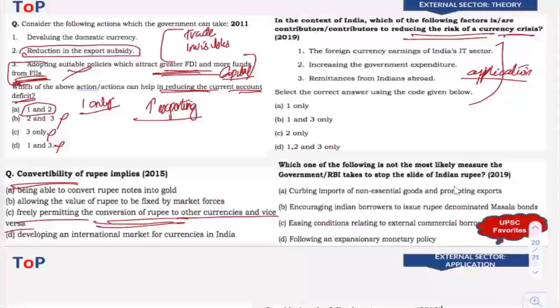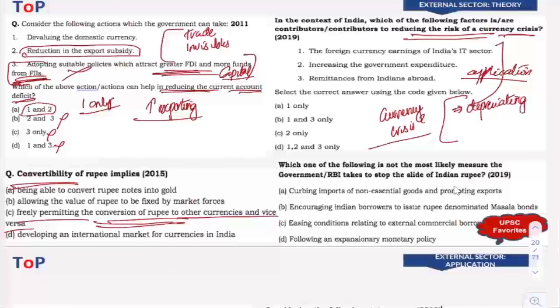Now, does it allow us to reduce the currency crisis? Now, we have to first understand what is currency crisis. Currency crisis happens when our currency is depreciating at a higher level or higher proportions. Like from 70, it reaches to 100. Then we can say that the conversion between $1 to rupee, if it goes from 70 to 100 in a very short period of time, then we are going through a currency crisis.